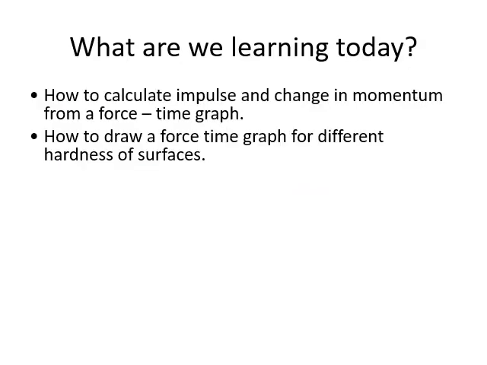Okay, so what we've looked at here is how to calculate the impulse, or the change in momentum, from a force-time graph by looking at the area underneath that graph. And we've described how force-time graphs might be different for different hardnesses of surface. If we've got a softer surface, the contact time is longer, so the maximum force will be less.